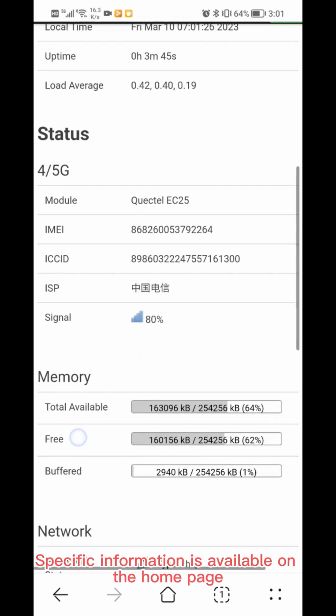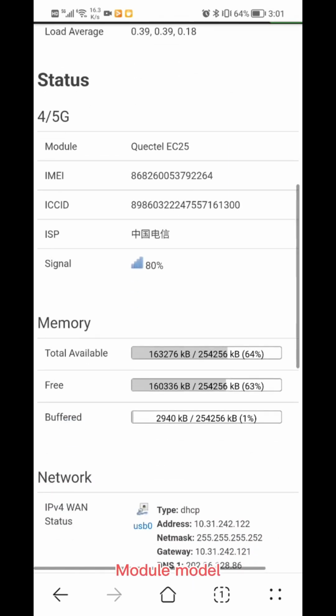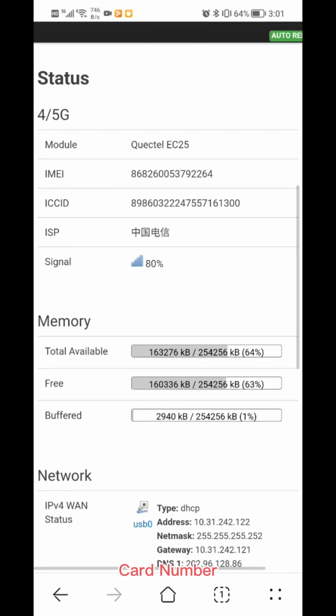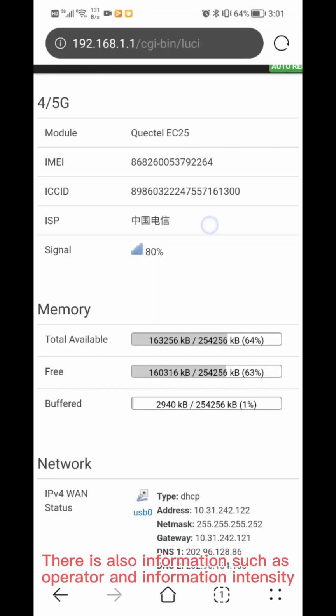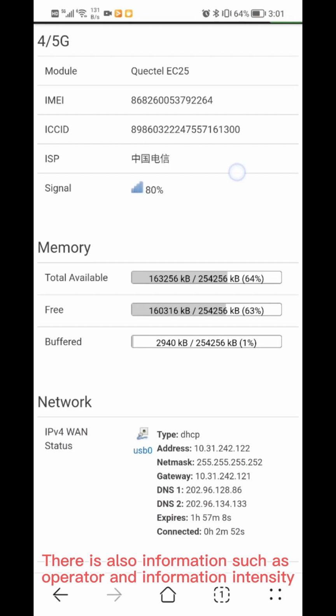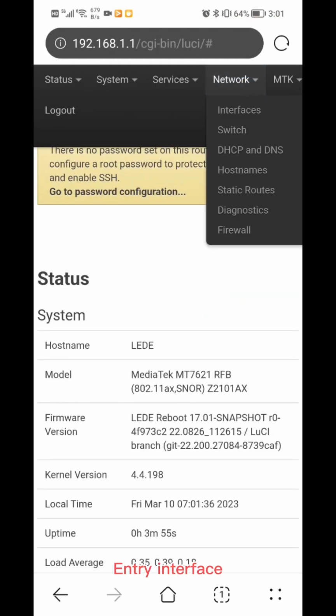Specific information is available on the home page. Module model. Card number. There is also information, such as operator and signal intensity. Entry interface.